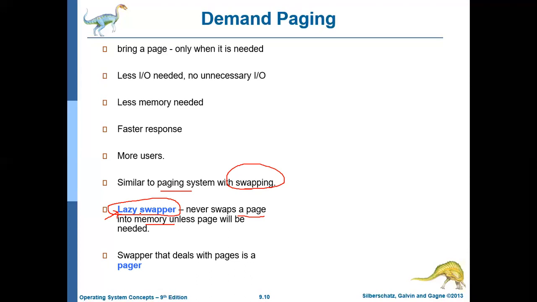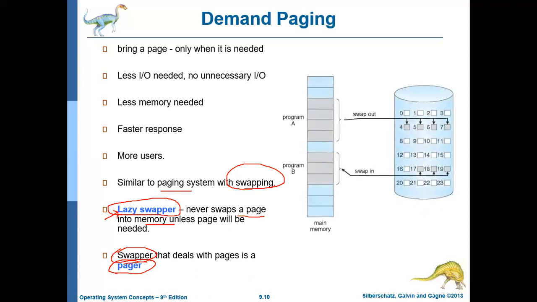Here we are just swapping the required pages, so this concept can be called paging with lazy swapping. Still, the term swapping is misleading, so instead of using the term swapper, we use the term pager.